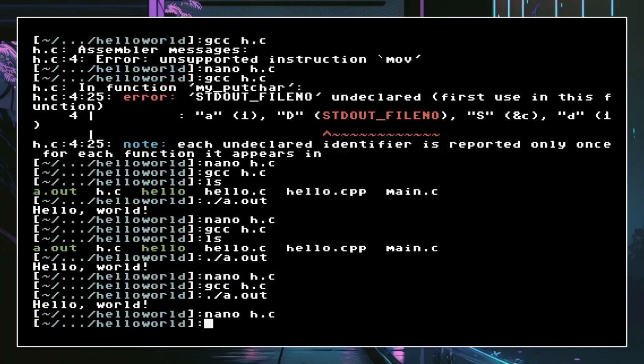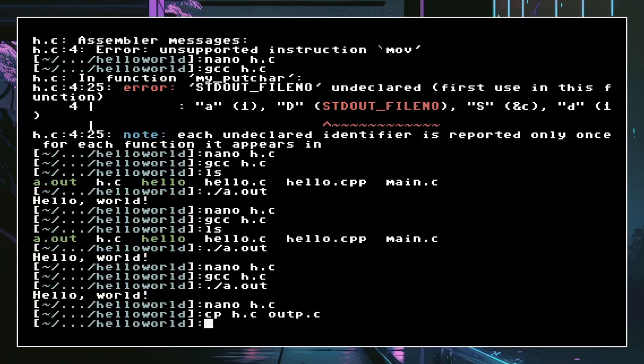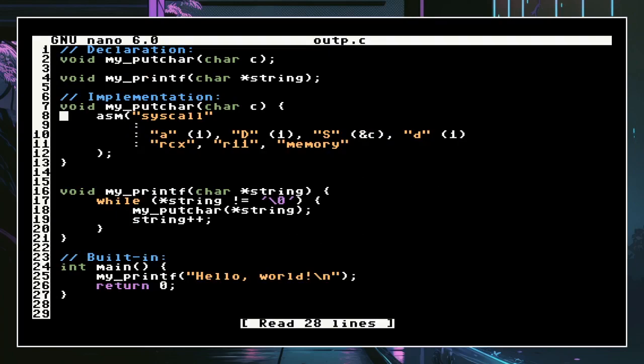Let's do that. Let's cp, because I want to keep the original, h.c, and let's call it outp.c. I like outp. And we might want to make it a header, which, you know, defeats the purpose, because the goal at the end of the day is not to use any header. You're just gonna paste that directly into your file. You're not gonna include any external file. You want to make everything in the same file. I'm a big fan of that.